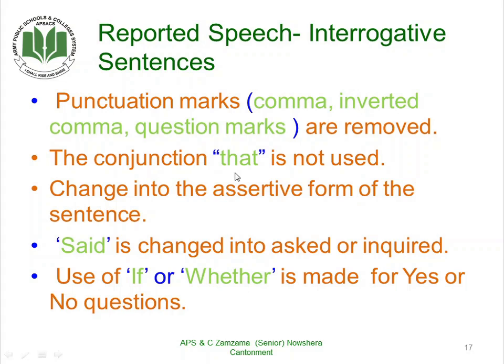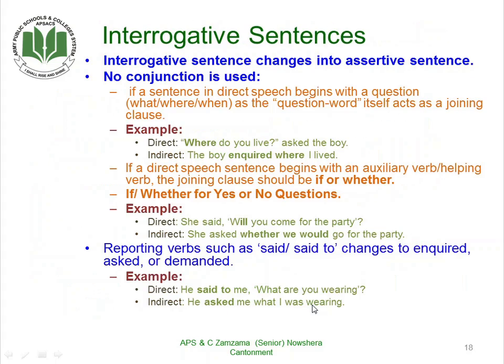We do not use the conjunction that in interrogative sentences, and we change interrogative sentences into the assertive form of sentences. Said is changed into either asked or inquired, and we use if or whether for yes or no questions. Let us proceed further.